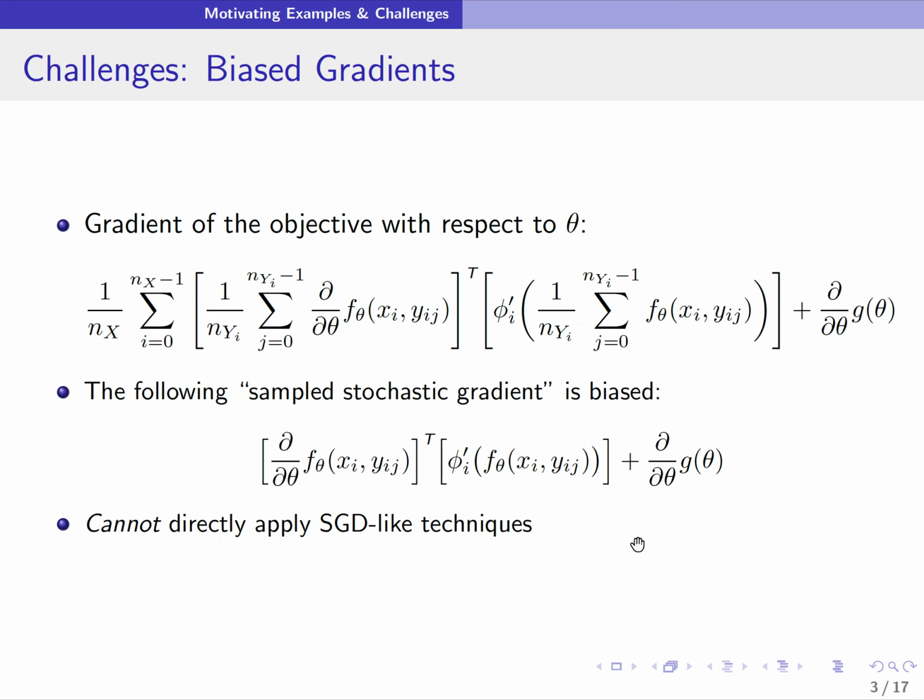So what are the challenges with trying to solve such a composition optimization problem? Here I've written out the full gradient of the objective function with respect to the parameter vector theta. And we observe that it's not easy to get unbiased stochastic gradients to apply SGD kind of techniques. We need to come up with something different to basically use stochastic gradient descent kind of techniques to solve this problem.